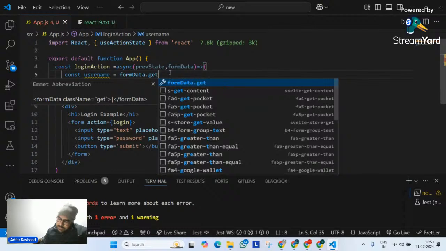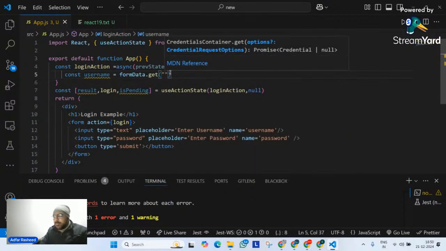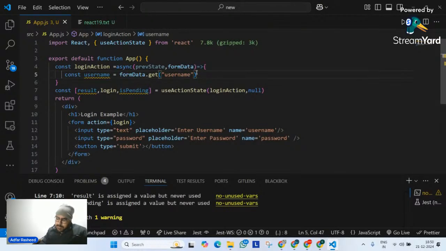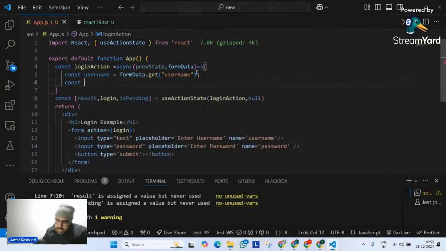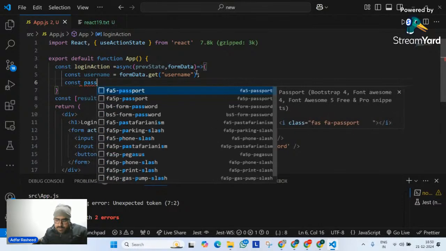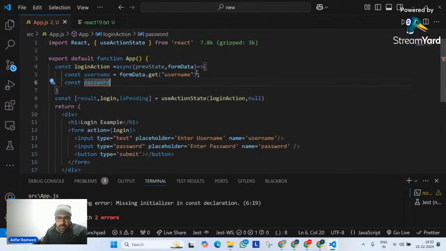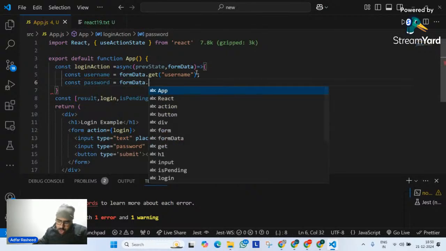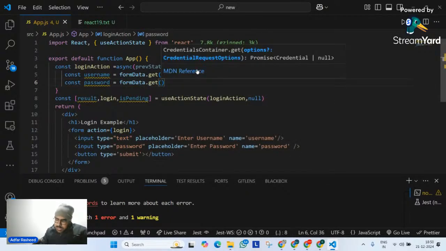From this, please get... what are we going to get? Get an input field whose name attribute is username. That's why I told you the name attribute is very important in this example. Const, second one is the password, equals form data dot get, and in this particular case, please tell me what password is.